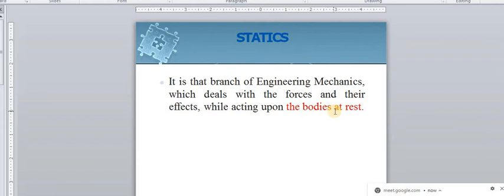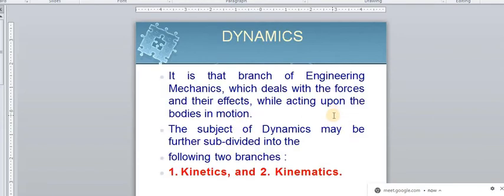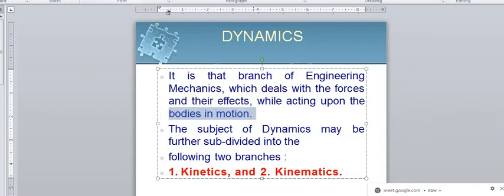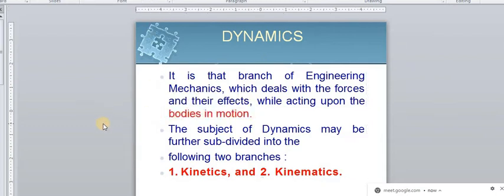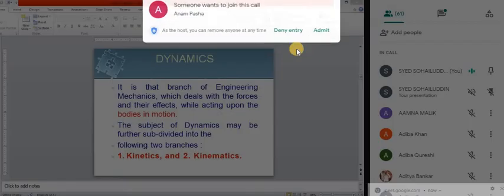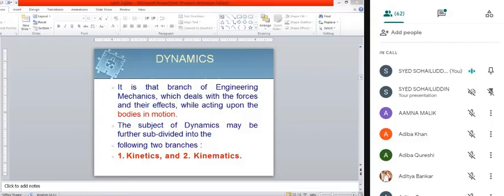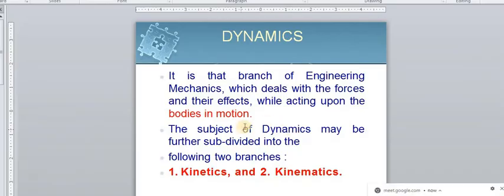What is dynamics? Dynamics is the branch of engineering mechanics which deals with the forces and their effect while acting upon bodies in motion. When the body is in motion, we are studying the forces acting on a body in motion. ठीक है. अगर मूविंग कोई बॉडी होती है उसके ऊपर अगर फोर्सेस एक्ट होते हैं तो वो फील्ड engineering mechanics की है, but the separate name is given as dynamics.